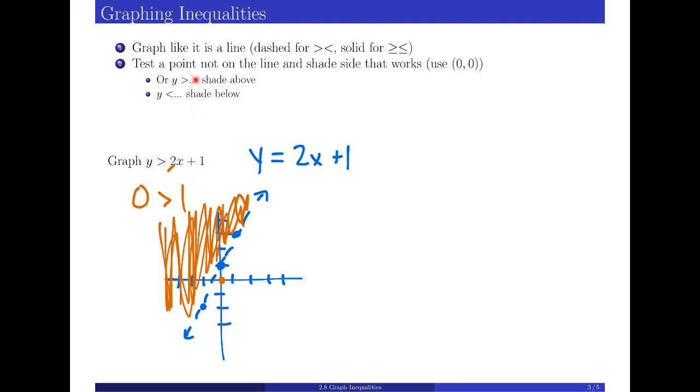Okay? So here's another cheat that we could use instead of plugging in 0. If we have y is greater than, we want the y-coordinates that are greater than the y-coordinates on this line. So we would shade above that line. If we had y is less than, we would want the coordinates that are less than that line, and so we would shade below. Now that only works if it's in the form y is greater than or less than. Don't try doing that if it's rearranged some other way. Okay? But there's another little trick that we can use when we do these.